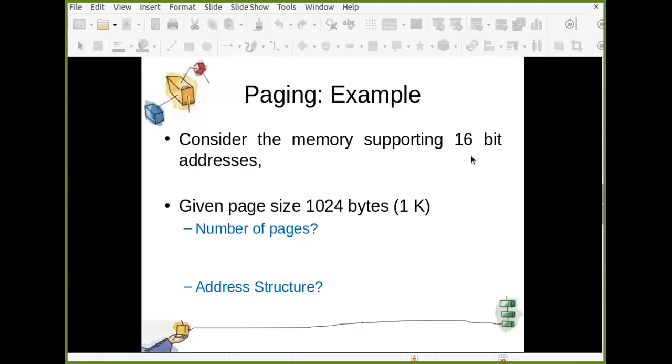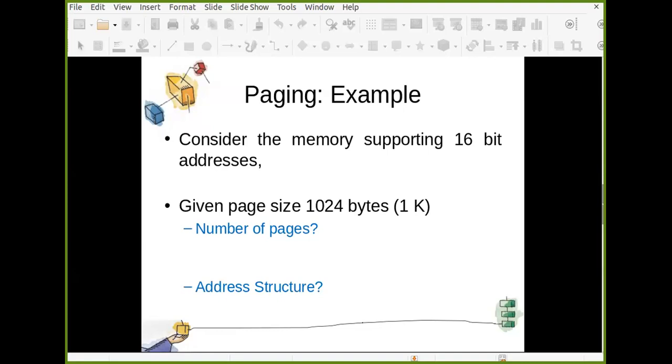So how many addresses can be there? 2^16. Now each address is of some fixed size because it is referring to one particular word in the main memory. Each address refers to one word in the memory. This word can be of different sizes. In some cases, the word size can be 1 byte. In some cases, it can be 2 bytes.